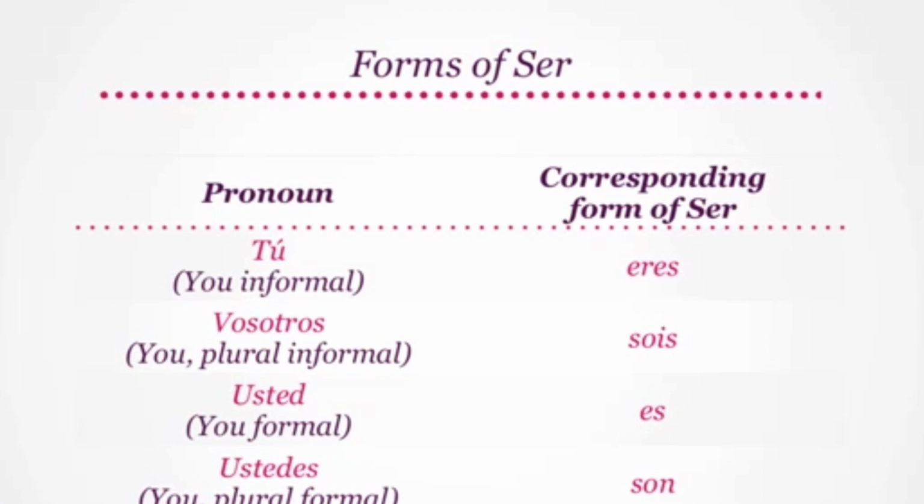Say that, please. Sois. Moving on to the formal form of you or usted, with usted we use es. Once again, es. And for its plural version, ustedes, we use son. Can you try saying son? Son. Excellent. Don't worry if you can't remember all of these right now. We'll practice these together as we go along in this lesson.